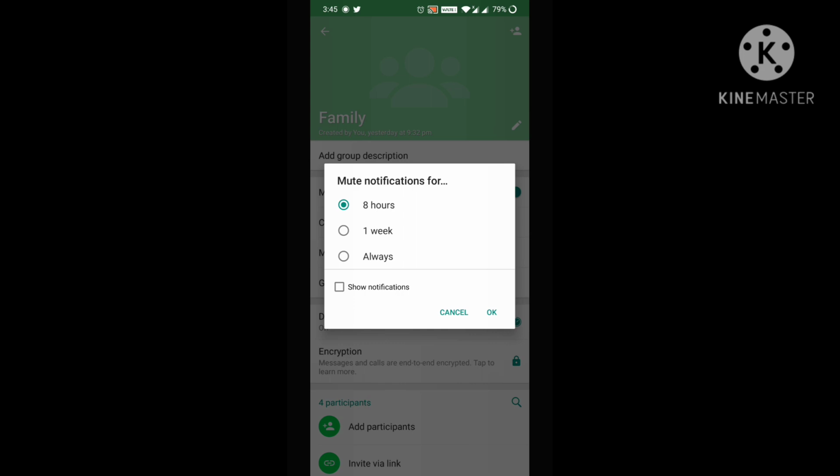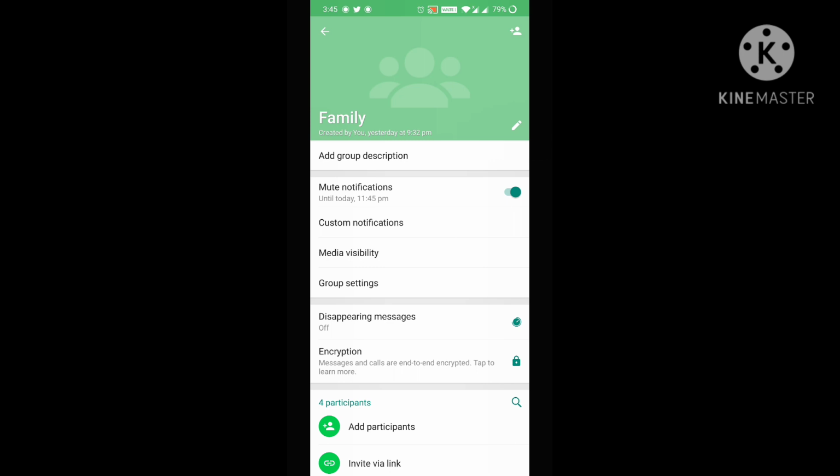I'm choosing 8 hours. It means that whatever messages I receive in this group will be in silent mode for 8 hours. I will not get any message tone. You can use this feature when you are attending an interview or in a meeting, so that you will not get distracted.